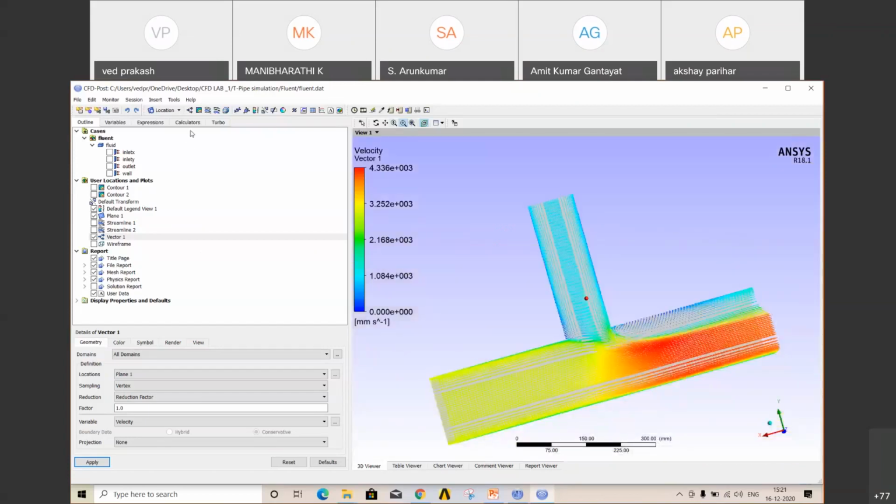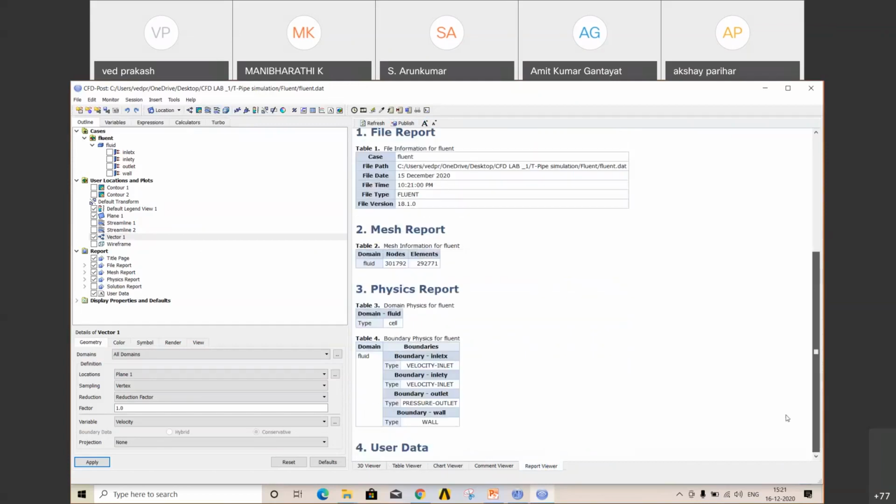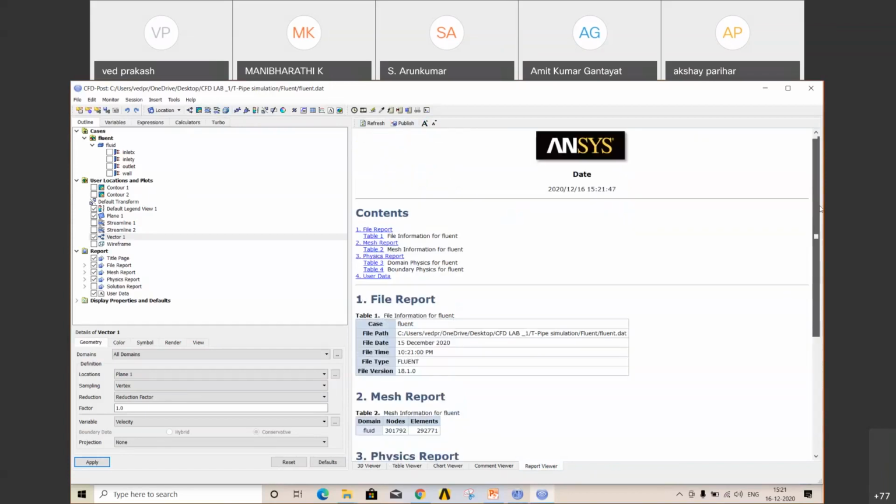All right. What else can you see? Okay, streamlines. Okay, we have created. One more thing. If you want to check your report, at the bottom right side there is an option, Report Viewer. Click on that. Okay, this is your report. If you want to add those contour plots which you have created, you can also add those in here.